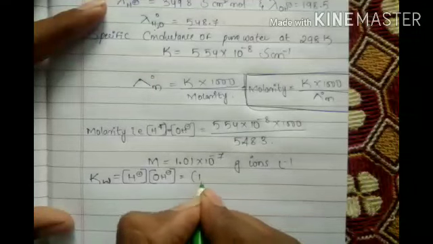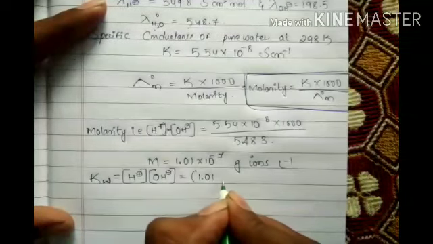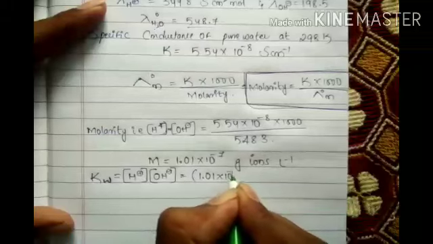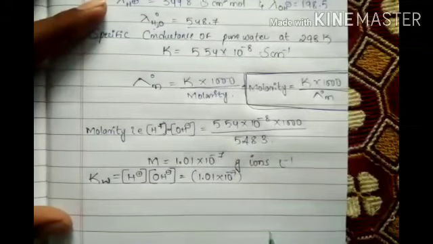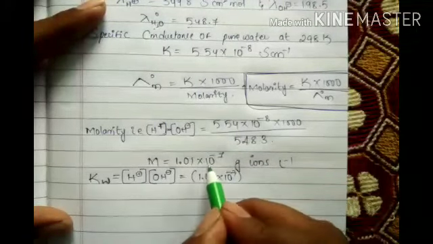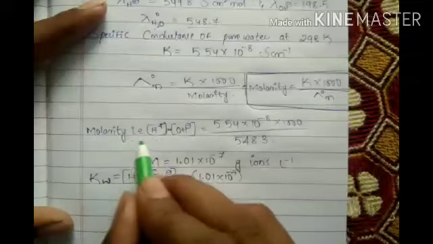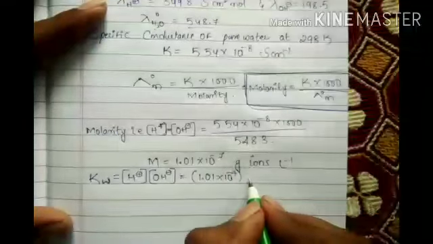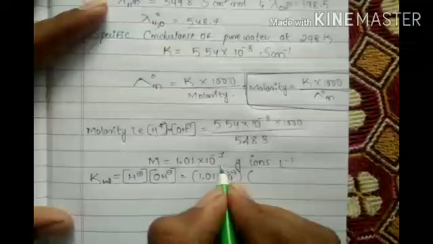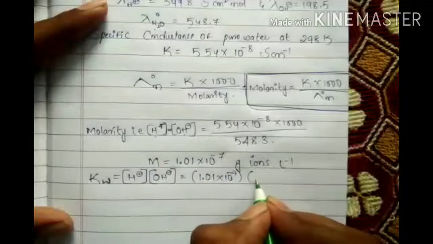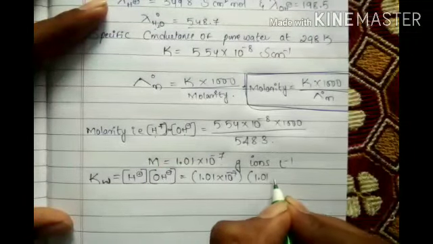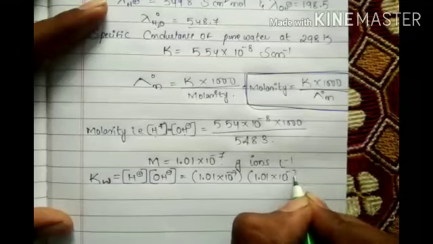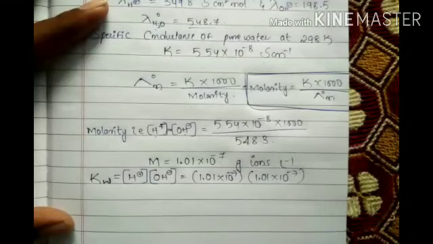Now this is 1.01 into 10 to the power of minus 7, close the bracket. This value is equal for both, for this and this. If you do for this, the same value will come. So 1.01 into 10 to the power of minus 7, close the bracket.